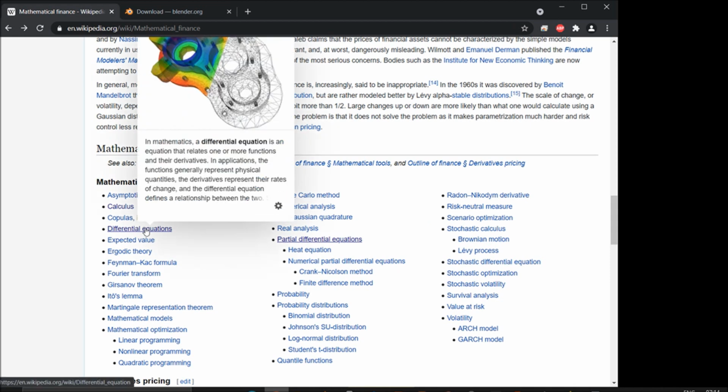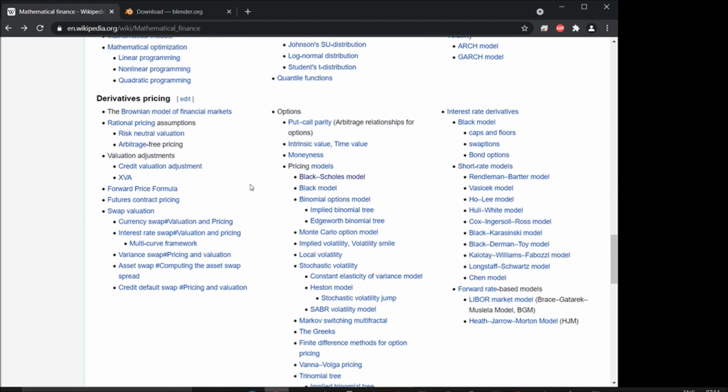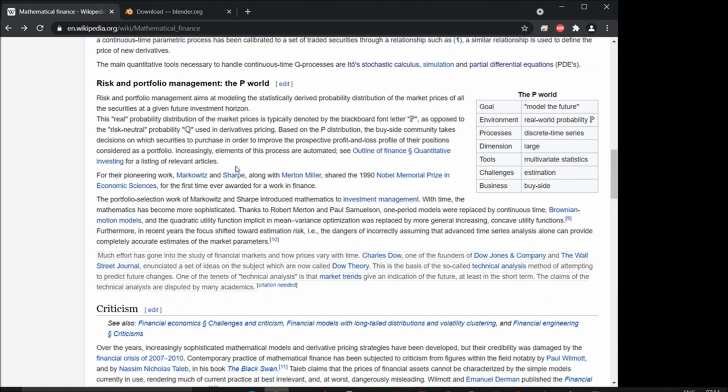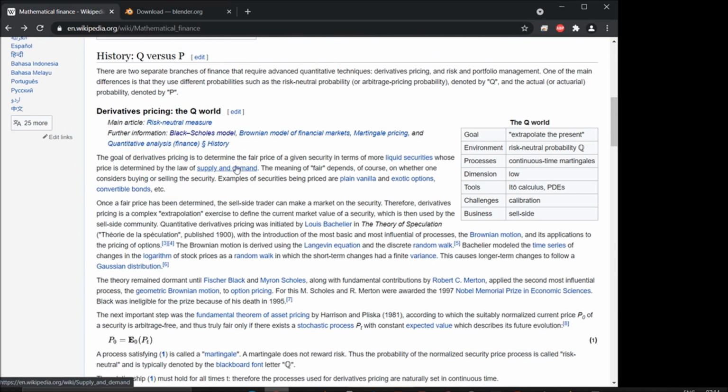In mathematics, a differential equation is an equation that relates one or more functions and their derivatives. In applications, the functions generally represent physical quantities, the derivatives represent the rates of change, and the differential equation defines a relationship between the two. These things we will definitely discuss, as well as derivative pricing and Black-Scholes models. We'll see how much we can take for this introduction; for the starting purpose I took this part. Originally we have our own path which we will take.